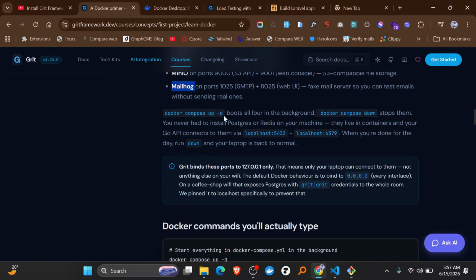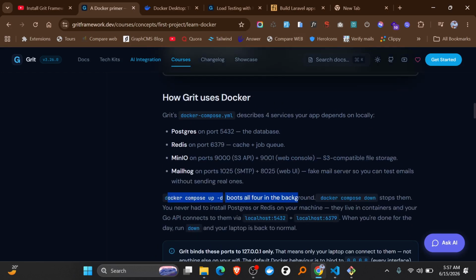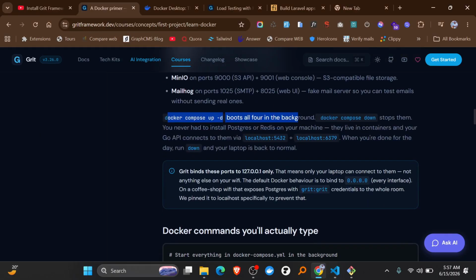So docker compose up boots all the 4 services in the background, and docker compose down stops them. These are the 2 commands you only need to understand. When you want to start all the services and run with Docker, you simply use docker compose up.